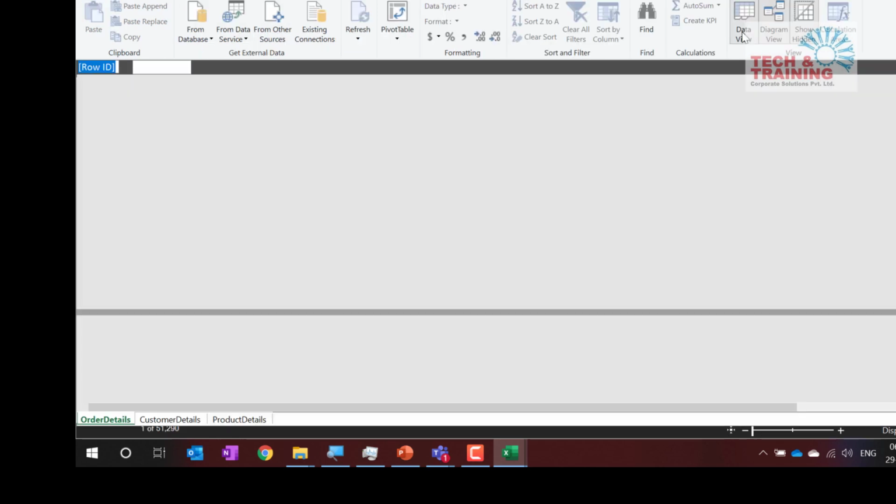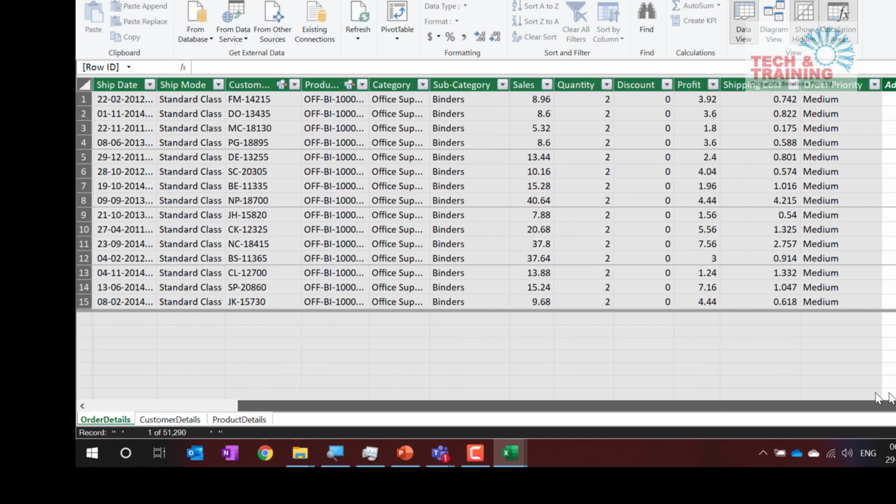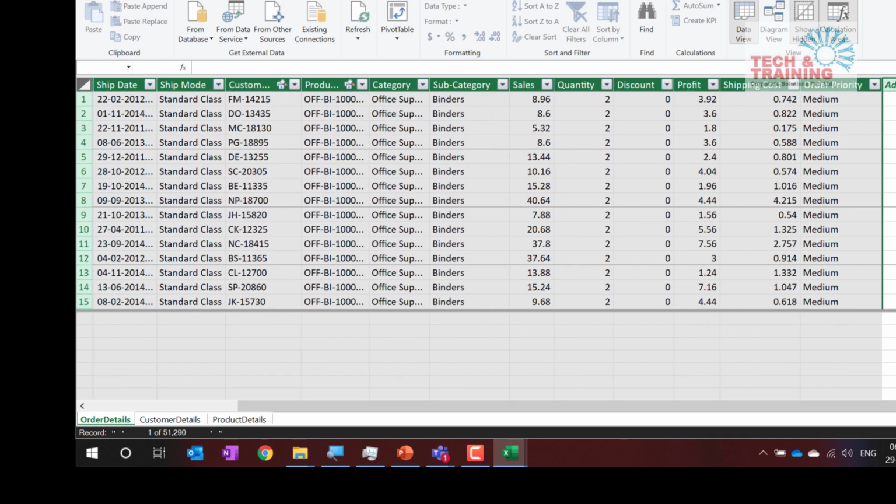Now I go to data sheet view, and I need to go to the order details table. When I go to the order details table, I go to the right hand side and I can create columns. Now friends, most of the Excel functions work here. So whatever, like IF, AND, OR, NOT, COUNT functions will work. I'm going to show you an example of that, but most of the Excel logical functions that can be used on the entire data will work here. Okay, let me add a column here.